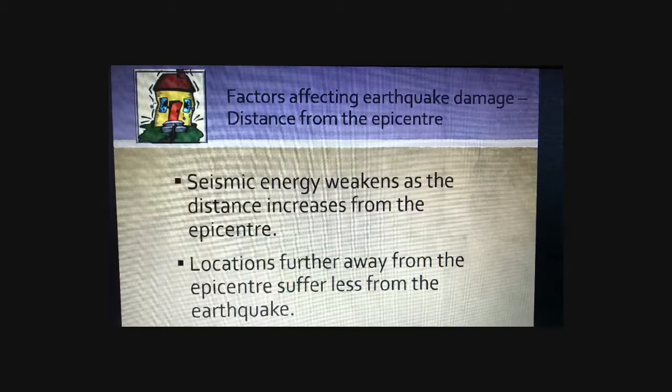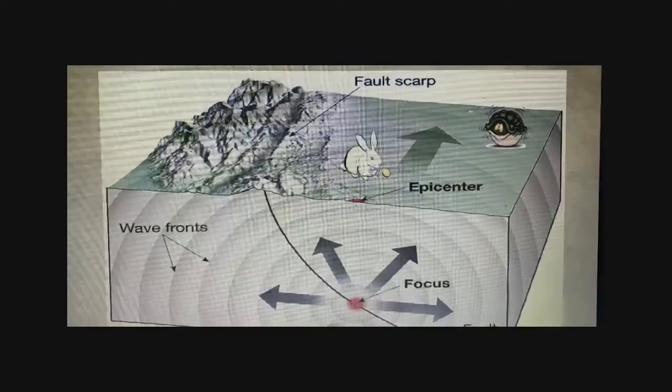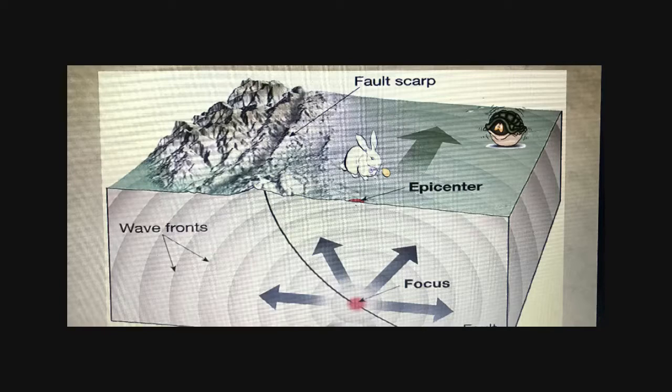Now, seismic energy weakens as you move further and further away from the epicenter of the earthquake. This is because the soil that is between the epicenter and the location where the city is actually helps absorb some of this energy from the waves. So locations further away from the epicenter tend to suffer less from an earthquake. A few reminders: epicenter is the location on the surface directly above the focus of the earthquake.